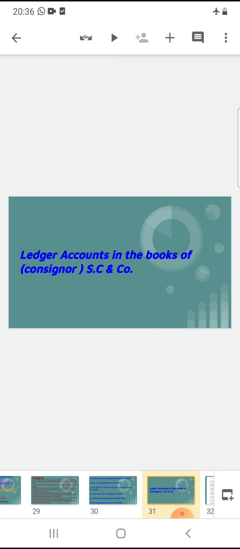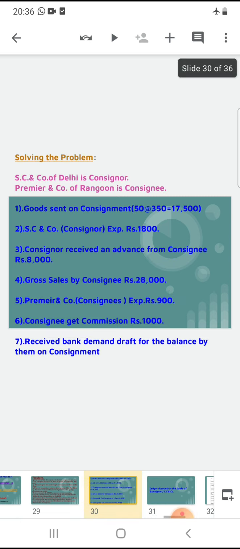First of all, ledger accounts in the books of the consignor, SC and Company. The accounts are the consignment account, consignee's account, and goods sent on consignment account, which we can prepare. First, the first point is goods sent on consignment.